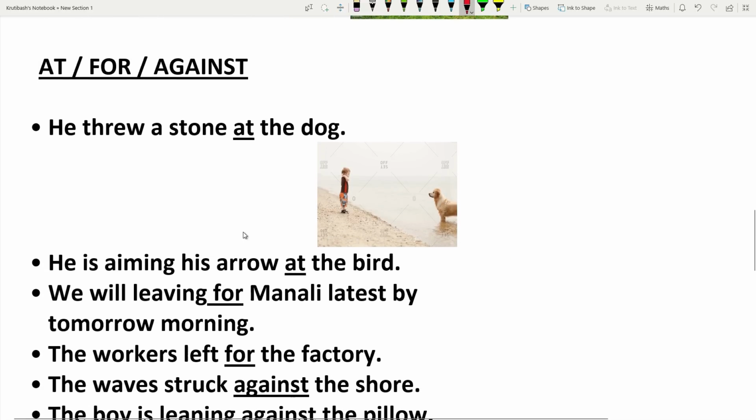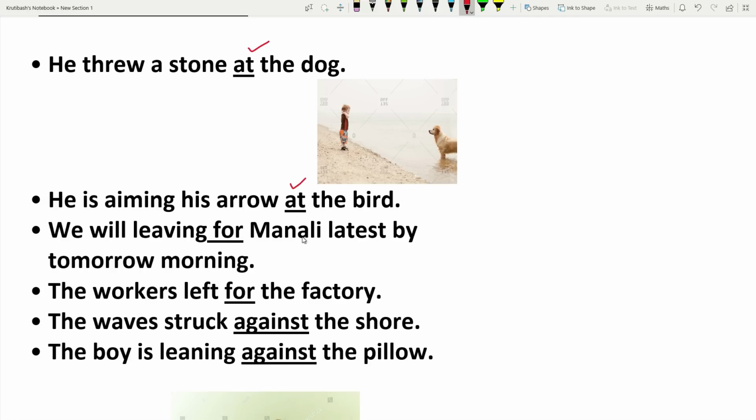Then prepositions at, for, against. At is used in the idea of aiming at something or hitting something. He threw a stone at the dog. That means hitting the dog or aiming at the dog. He is aiming his arrow at the bird. The same: aiming at or hitting something, there we use at.